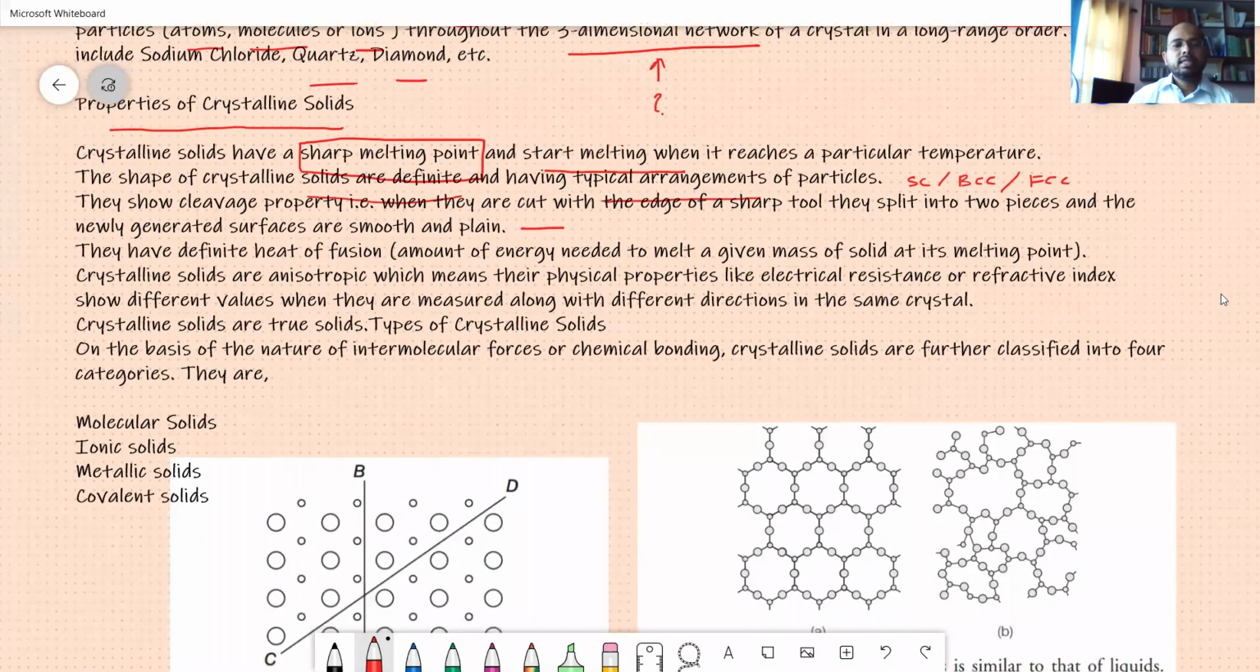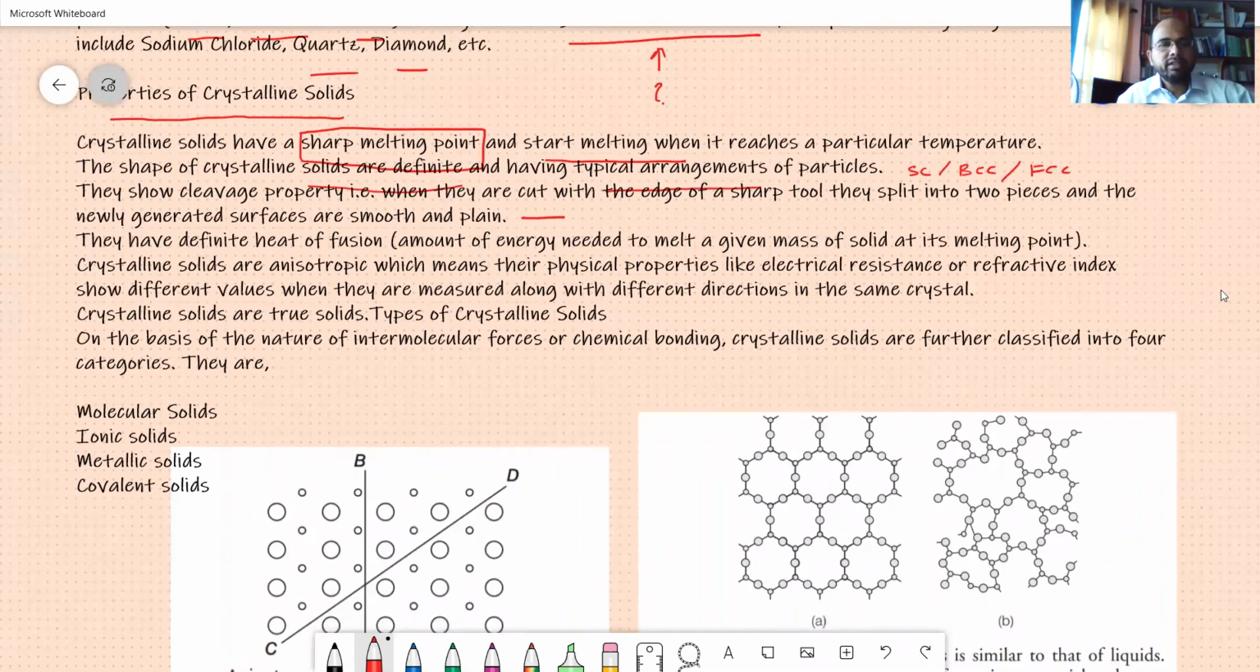Okay. They have a definite heat of fusion. That is the amount of energy needed to melt a given mass of the solid. Heat of fusion, heat of formation, heat of sublimation, all these come under thermodynamics. And the best thing a student can learn about chemistry is this application part.